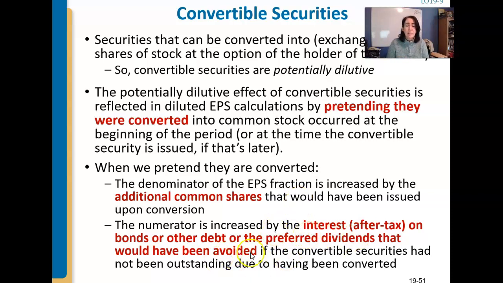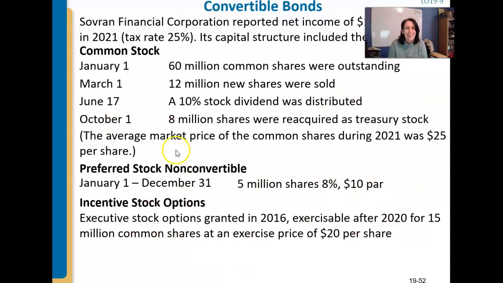Or if it's preferred dividends that are converted into common stock, then you don't have to pay out preferred dividends anymore. So that numerator piece, net income minus preferred dividends, is going to go away. It all builds on itself. I know, I told you it was getting fun. All right, same example, all the same information.